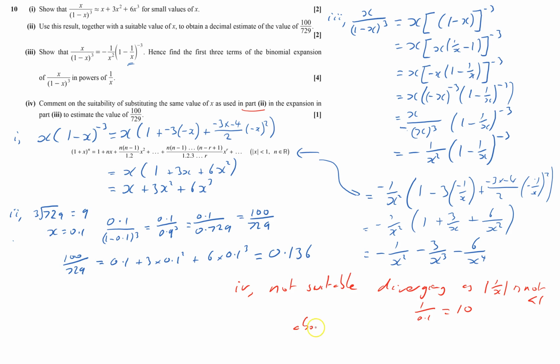Also, if x equals 0.1, first 3 terms are negative, but 100 over 729 is not negative. So another reason it's not suitable. It's going to get way, way, way bigger. And the next one's going to get even bigger. So that's question 10 and the whole paper done.